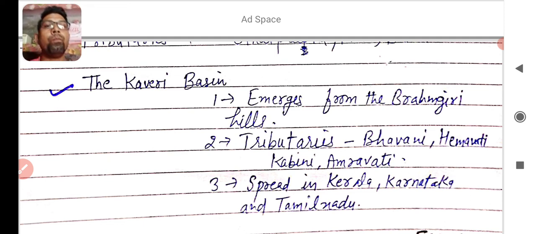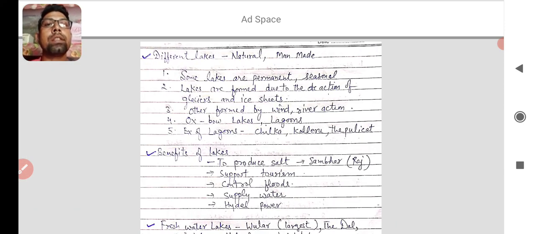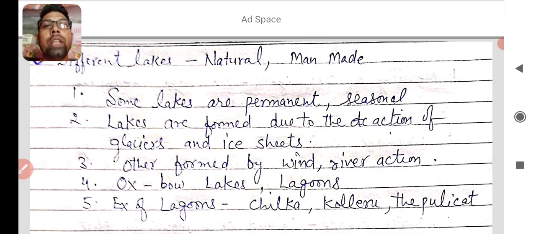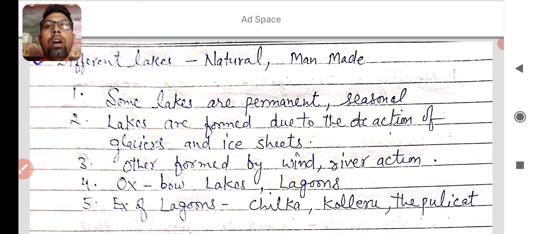And the next major point of today's topic is different lakes. You know that lakes are also part of drainage. There are different types of lakes, natural lakes and man-made lakes. Some major facts about lakes are that some lakes are permanent and some are seasonal. Permanent lakes have plenty of water, like the Himalayan rivers, which are perennial. And seasonal lakes have water in the rainy season only, and they can dry up.